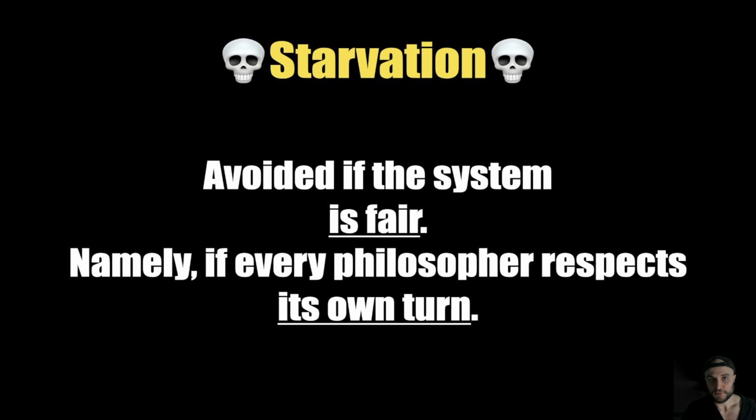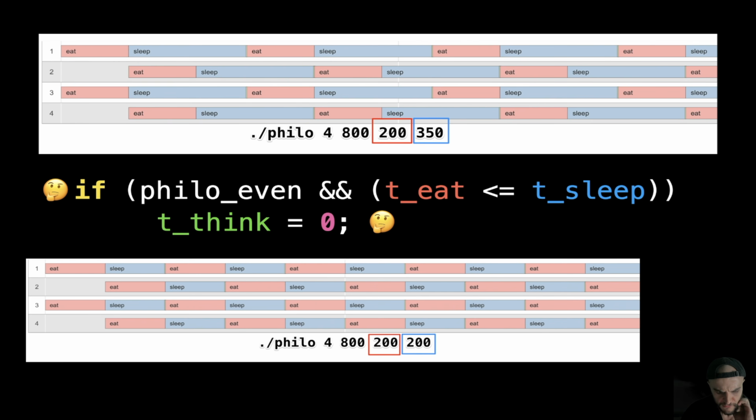Now, I'm going to discuss with you some observations that I've made on the dining philosophers problem. This can be wrong, frankly, I'm not totally sure, but these are just some empirical observations. We discussed this together. So when we have an even number of philosophers, I've noticed that when time to eat is less or equal than time to sleep, there is no thinking time.